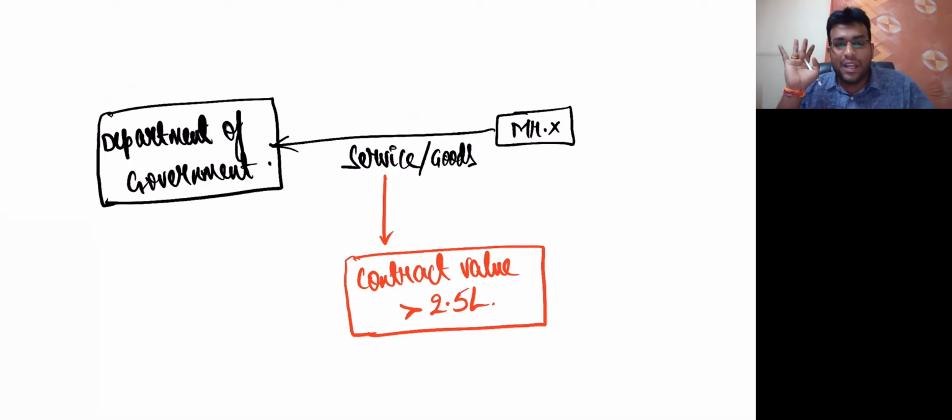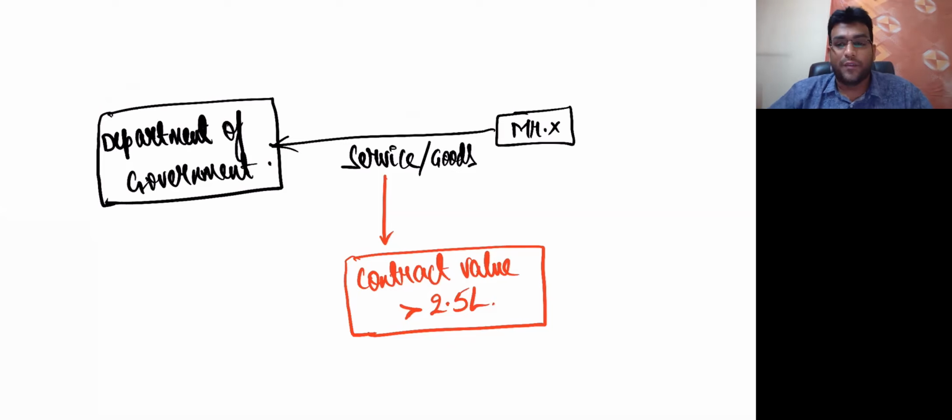Friends, in the last attempt, a question came in the exam on TDS for 6 marks. They gave different transactions and asked whether TDS is applicable or not applicable. So no games, please, important. Getting clarity? So what is happening here? There is a Department of Government. Mr. X is supplying some service or goods to the Department of Government. Now, TDS provisions will apply only when contract value is more than 2.5 lakhs.